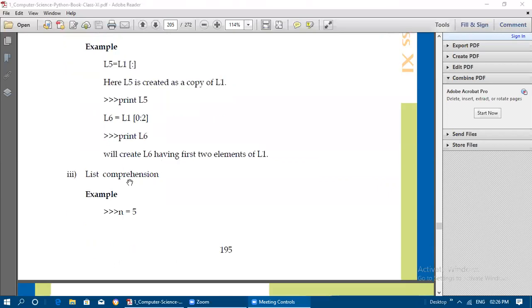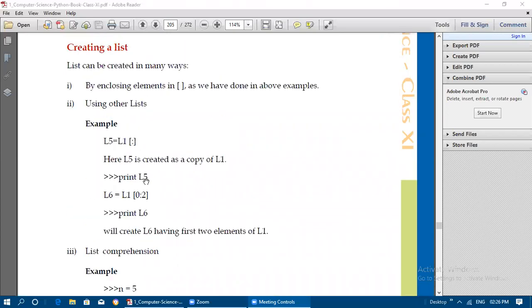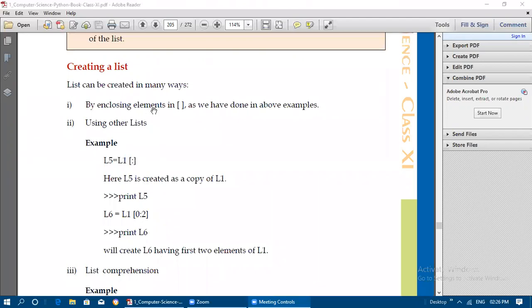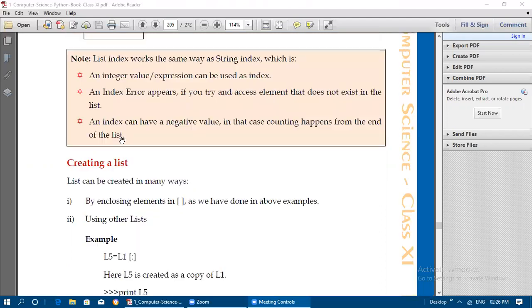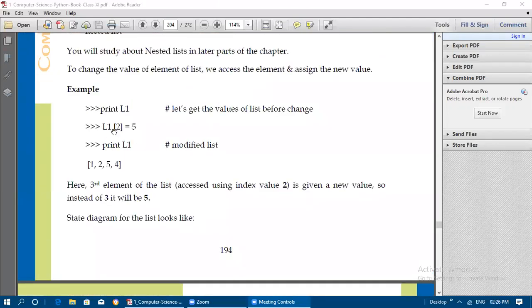Now list comprehension is the other method. So the first method is that we can pass the elements inside the square brackets for a list. That is the first method, as we have seen already. See here.